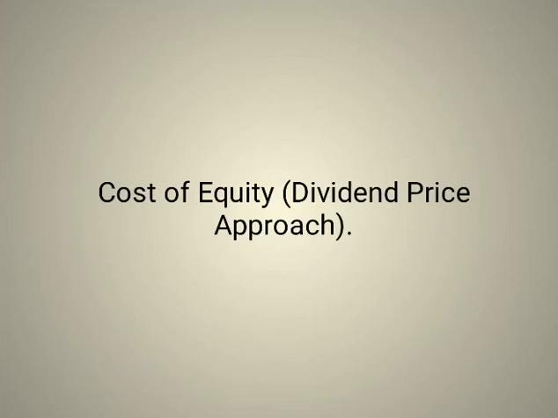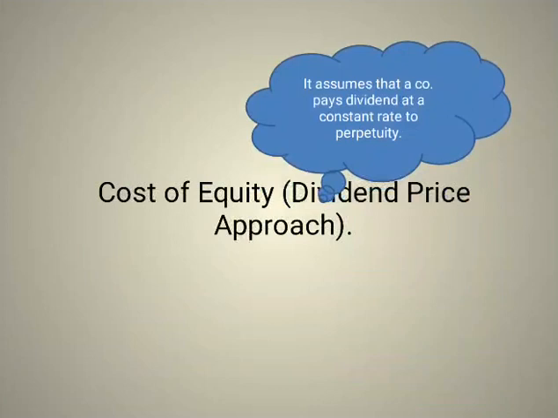So in today's session, we will be understanding how to solve sums based on cost of equity for firms which are having a dividend price approach. In this approach, we have to make a common assumption that a company pays dividend at a constant rate up to perpetuity. And by this word perpetuity, what I mean is that a company will pay a constant rate of dividend up to infinite period of time.